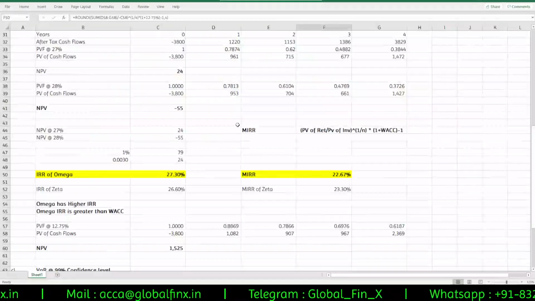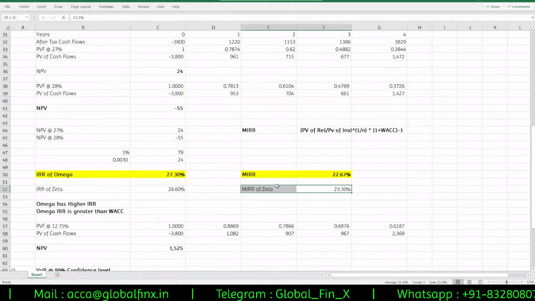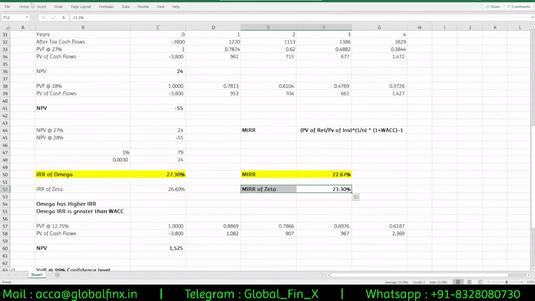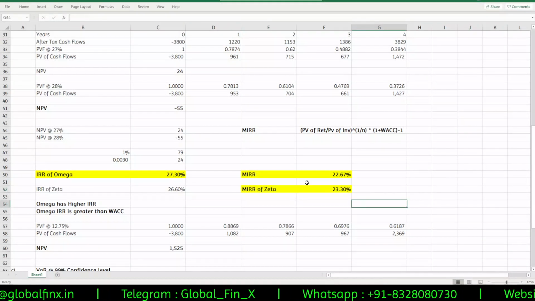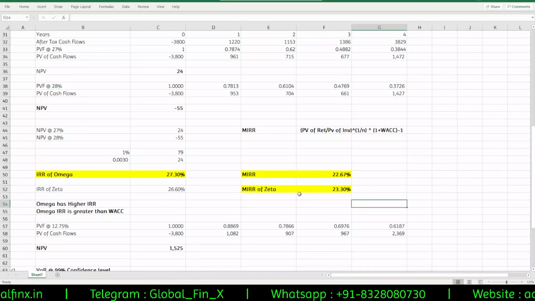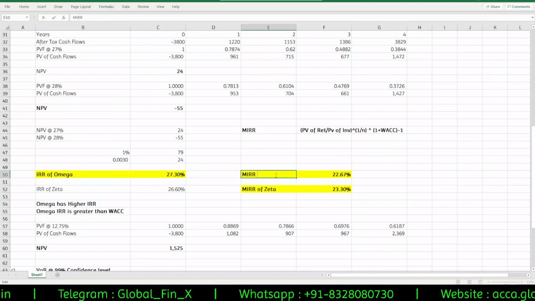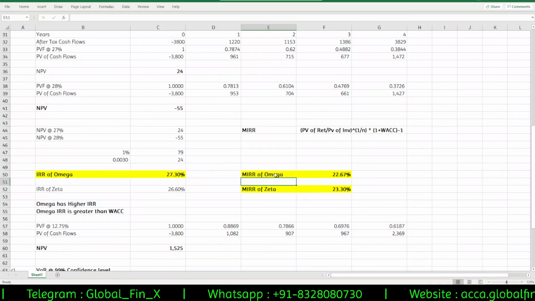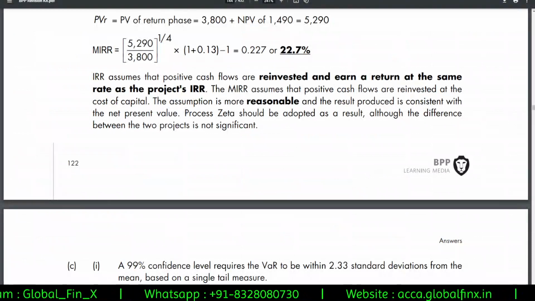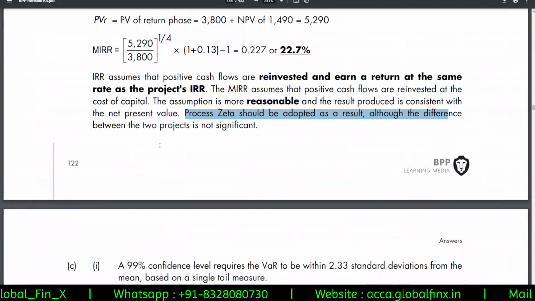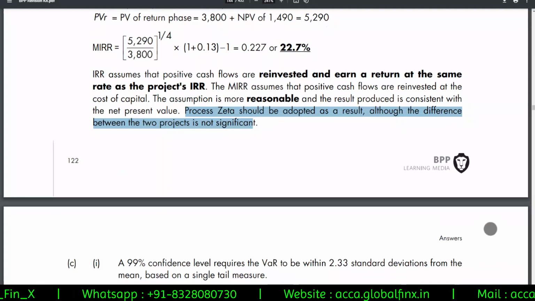So if I'm going with MIRR, the MIRR of Zeta is more than the MIRR of Omega. Sir, please check that. If we check, Zeta's MIRR is more than Omega's MIRR, so it's better we go with Zeta if we take MIRR as the deciding factor. Process Zeta should be adopted as a result, although the difference between the two projects is not so significant.